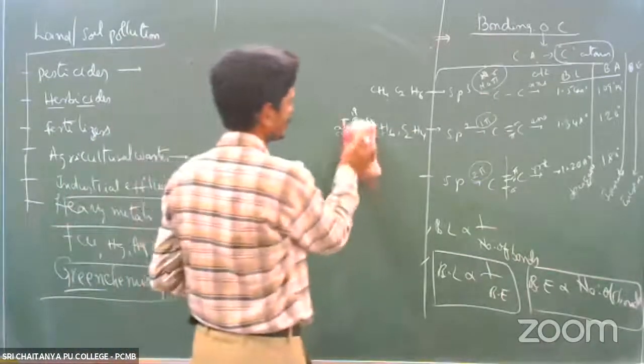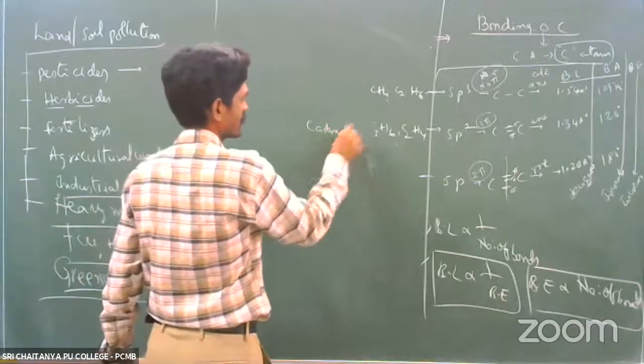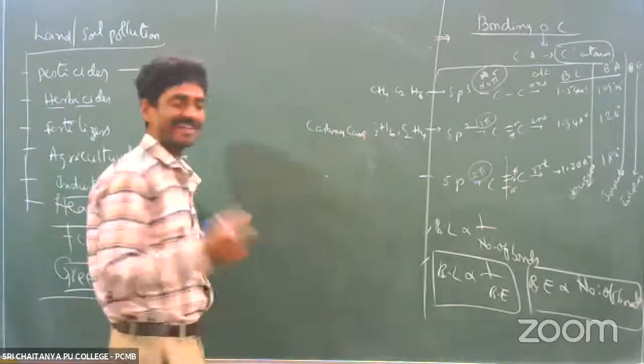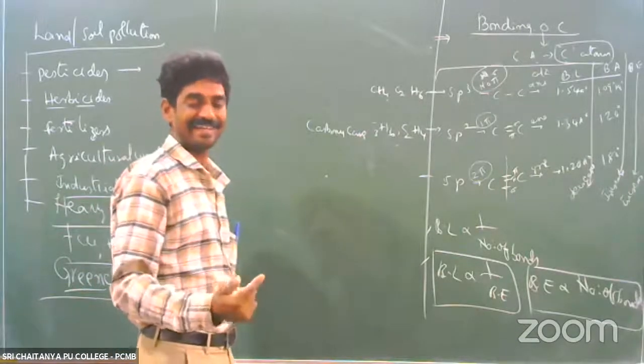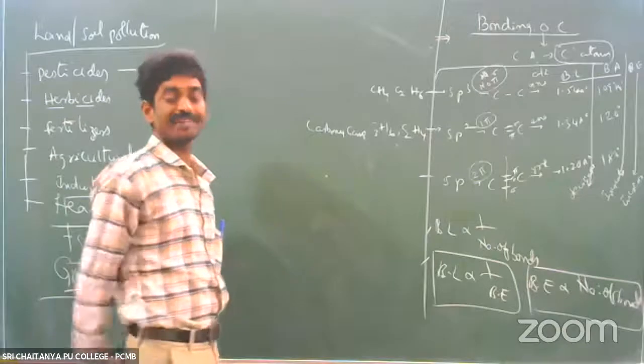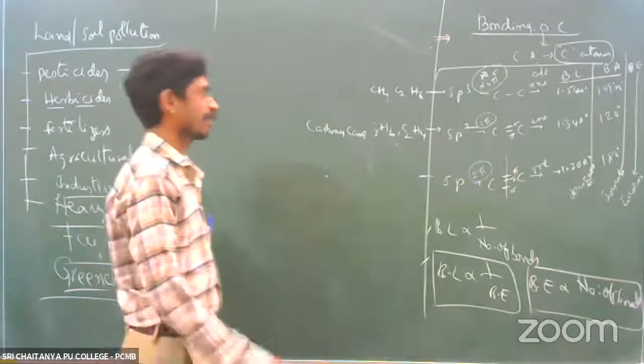All carbonyl compounds means aldehydes, ketones, carboxylic acids, acid halides, acid anhydrides, esters, amides, in which the carbon-oxygen double bond is there. That's why the carbon atom undergoes sp2 hybridization.